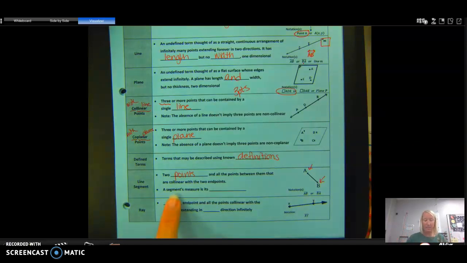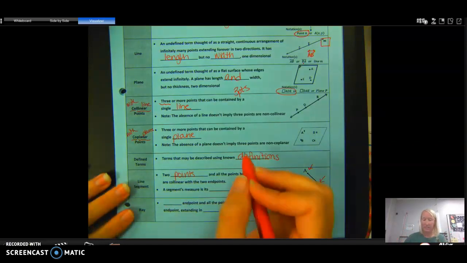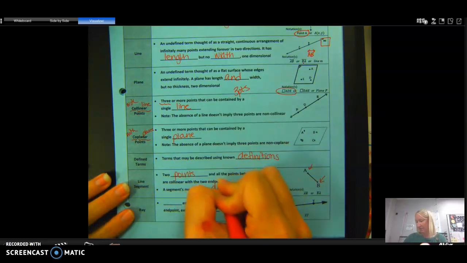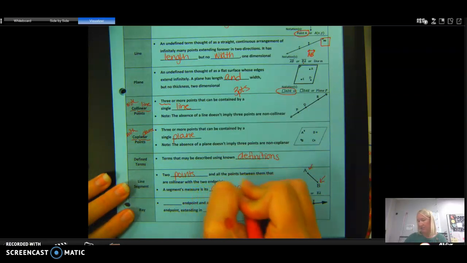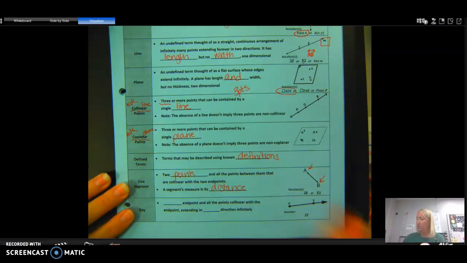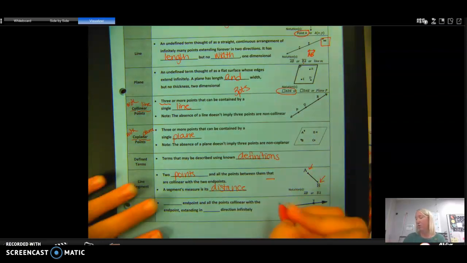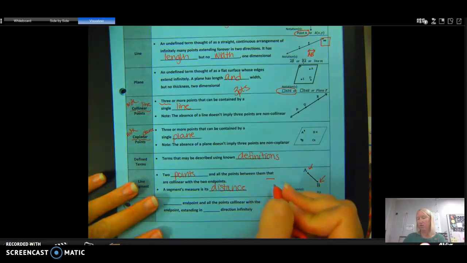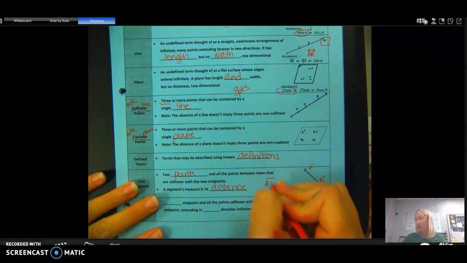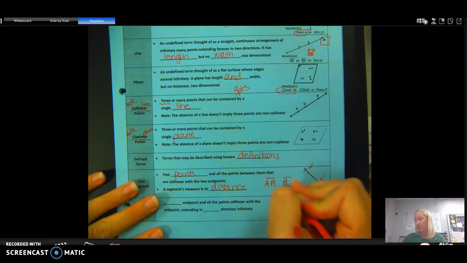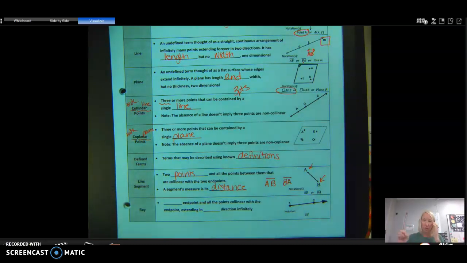A line segment's measure is its distance. So how long it is, its distance. To note segments, you put a segment above the letters. So before, when it was a line, you would put arrows on the end because they go on forever, but a segment is different. We call that segment AB or segment BA. Or you could write down the word itself, segment, and write AB. Okay? The next vocab word is ray.